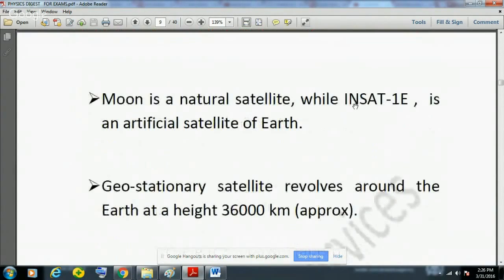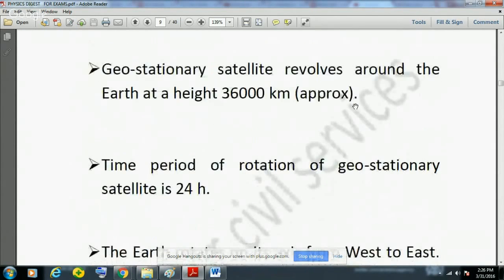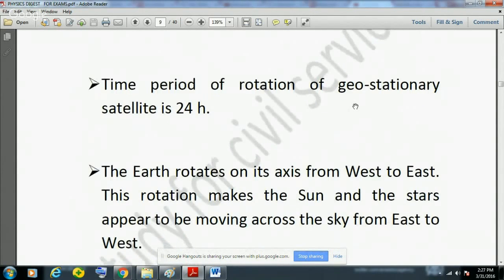And Moon is a natural satellite. I've told you, INSAT is an artificial satellite. Geostationary satellite revolves around the Earth at a height of around 36,000 kilometer. I've told you, please remember this fact. This is very important. Time period of rotation of geostationary orbit is around 24 hours or 1 day or one